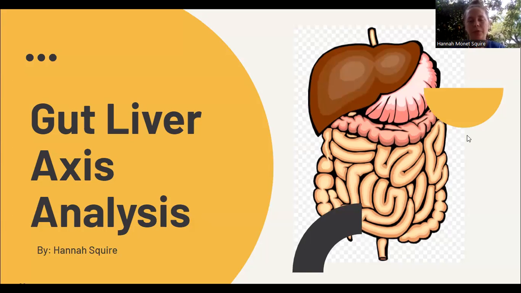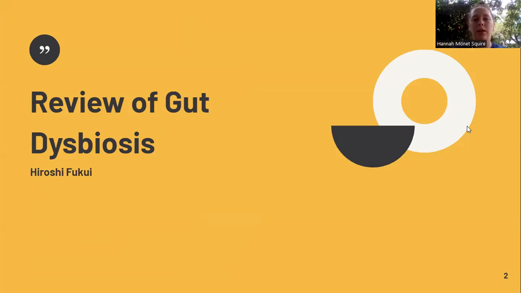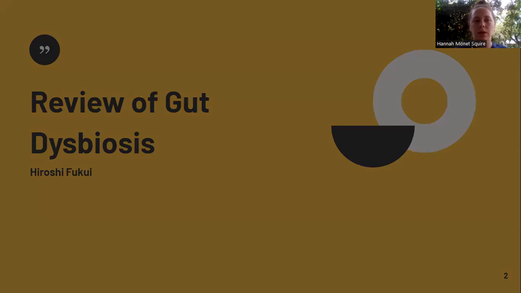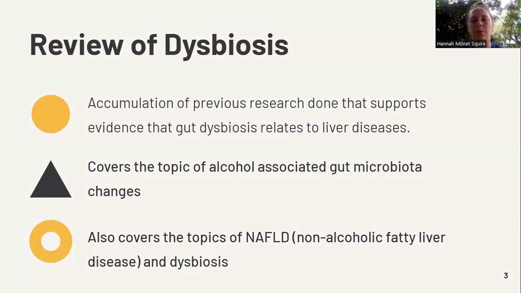We're going to review the 5 articles provided, first starting with the review of gut dysbiosis. In summary, there's an accumulation of previous research that supports evidence that gut dysbiosis relates to liver disease. It covers the topics of alcohol, association between gut microbiota changes, and it also covers non-alcoholic fatty liver disease and dysbiosis as well.